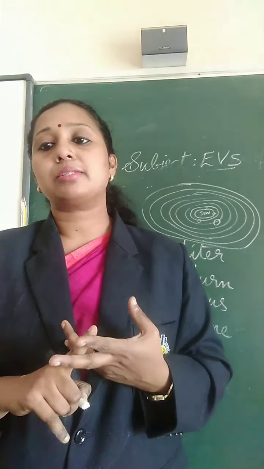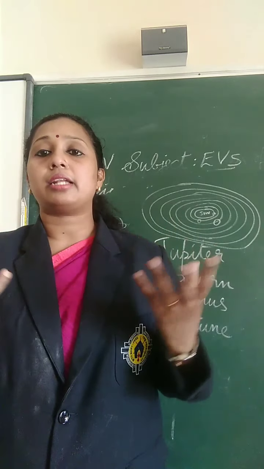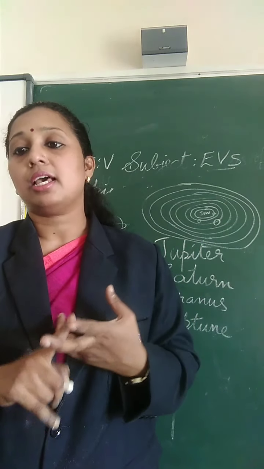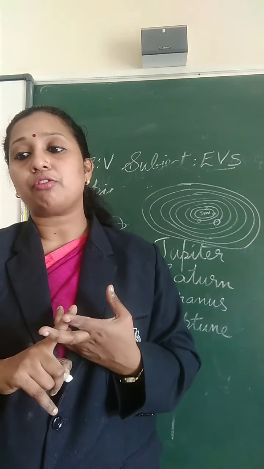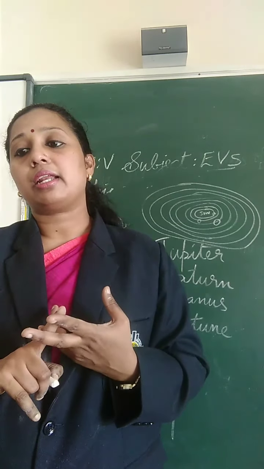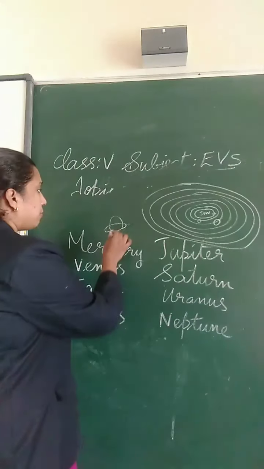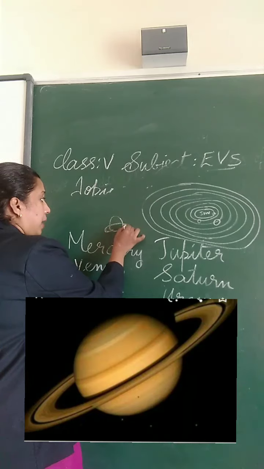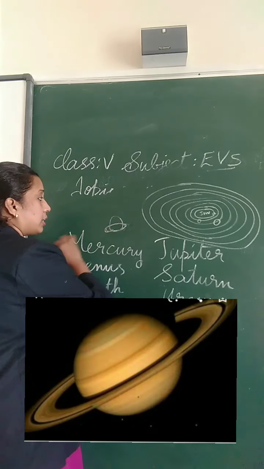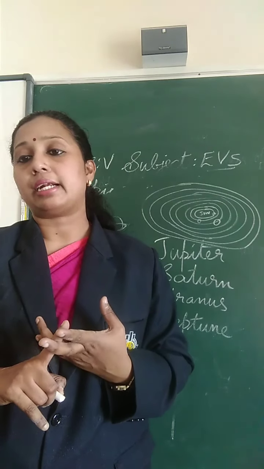Then it is also made up of gas. So this Saturn is also made up of gases. It has thousands of rings of ice, rocks and dust. So that is why it looks beautiful and attractive. So this Saturn is also having a ring around the planet. That is why it looks beautiful and attractive.